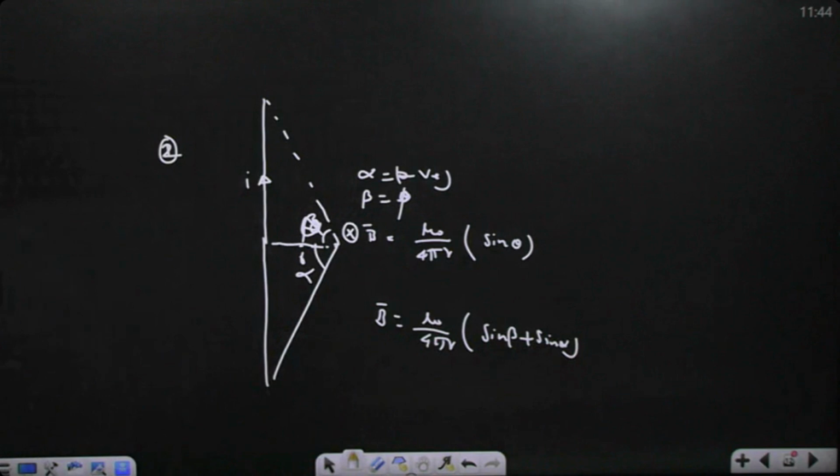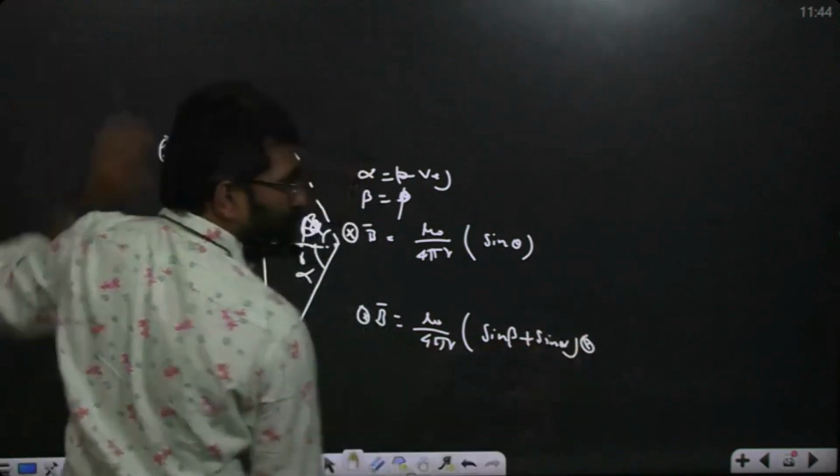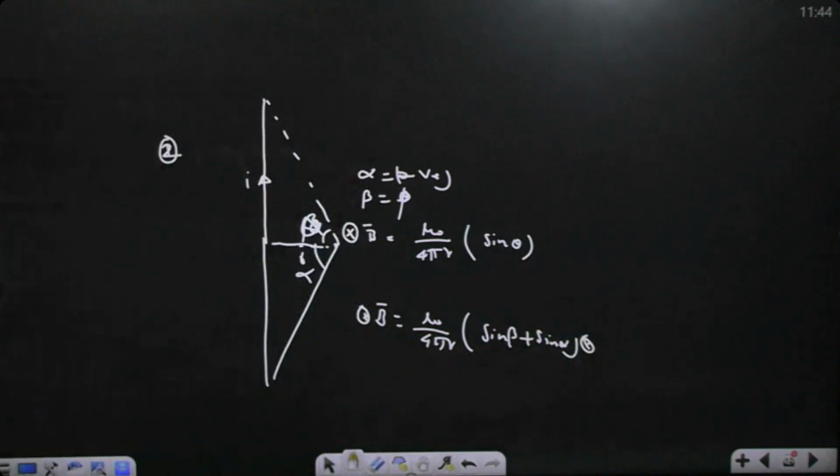The direction must always be shown here, or you can show it at the end also.